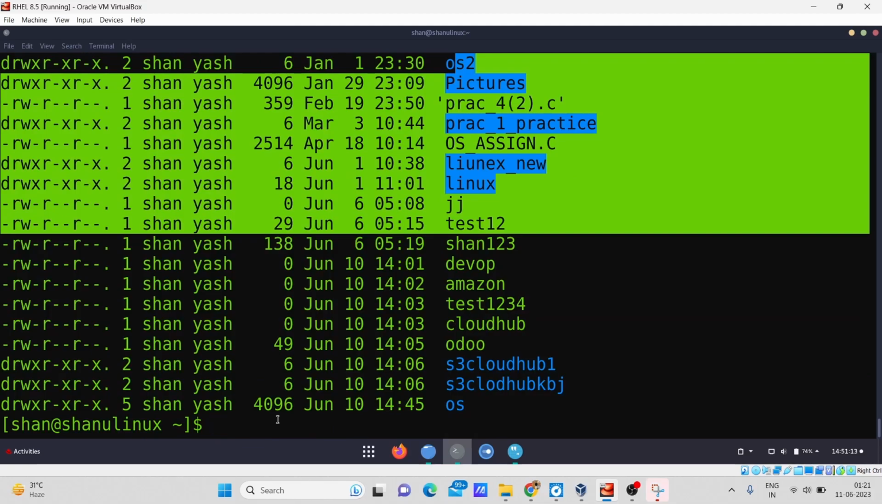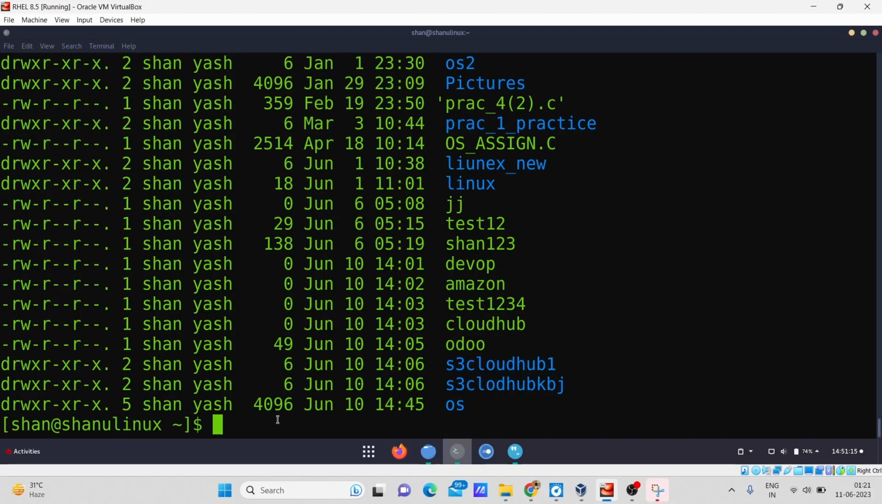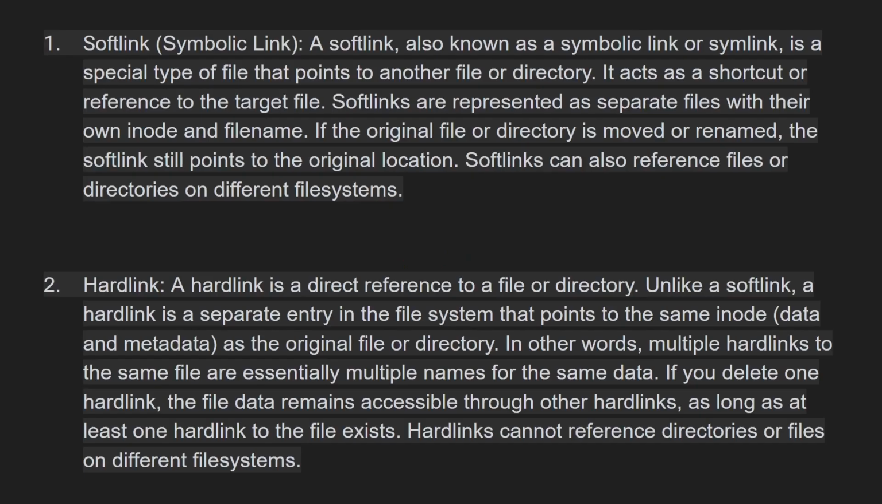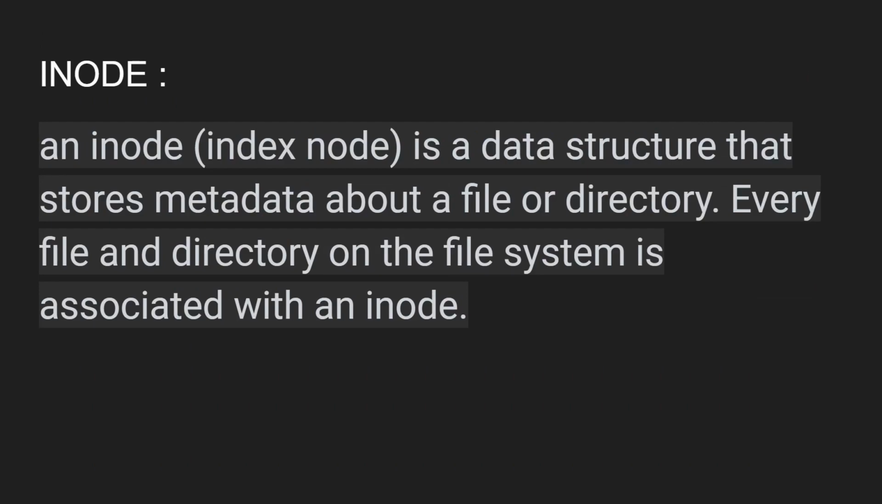So this was about how to delete the file, the directory, to move one file to another, and to change the ownership at the group level and the user level. So this was about file maintenance. Now we are going to see about the soft link and the hard link. Before I start that, I would like to introduce you to the inode.